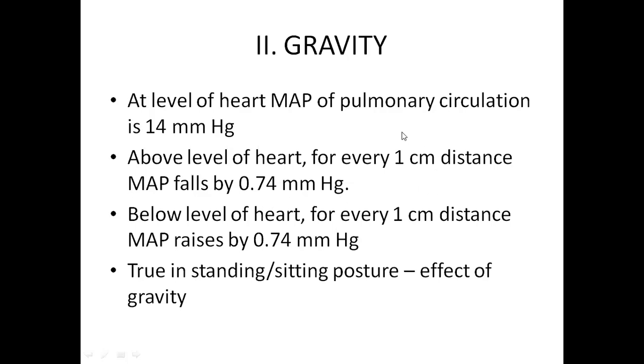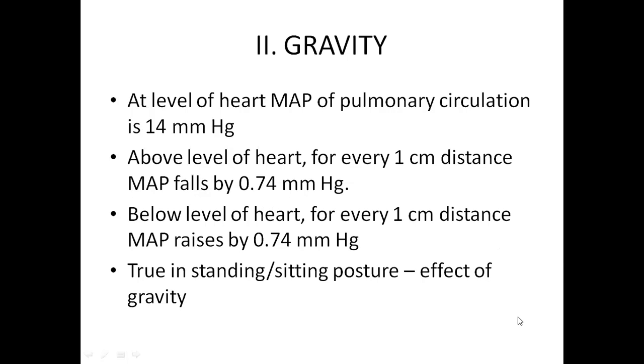That's why mean arterial pressure in systemic circulation at your heart is 95 in standing posture, and when you go towards your head, it will become 60 millimeters of mercury at the tip of your scalp. Similarly, when you go away from the heart towards the feet, because of the effect of gravity, the mean arterial pressure increases by 0.74 mm Hg for every centimeter. That's why at the feet, in systemic circulation, your mean arterial pressure will go up to 180. That is given in your textbook also, diagram in your CVS.